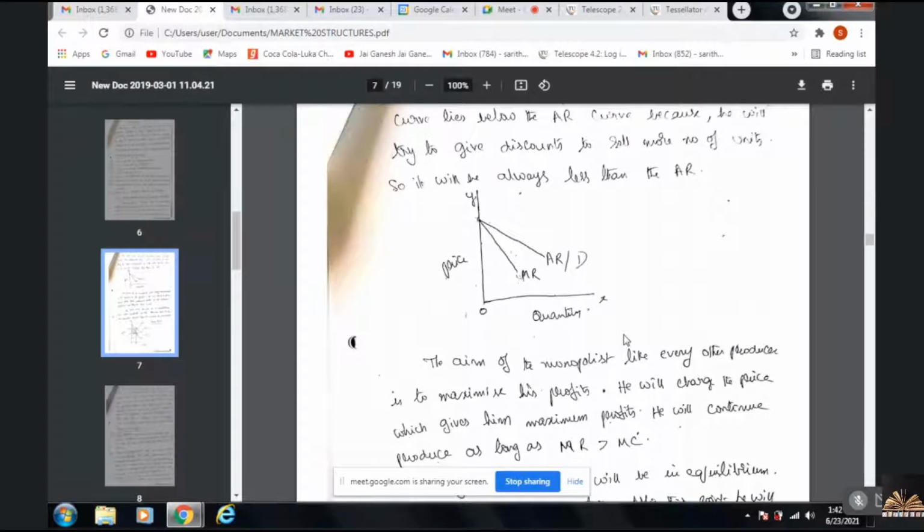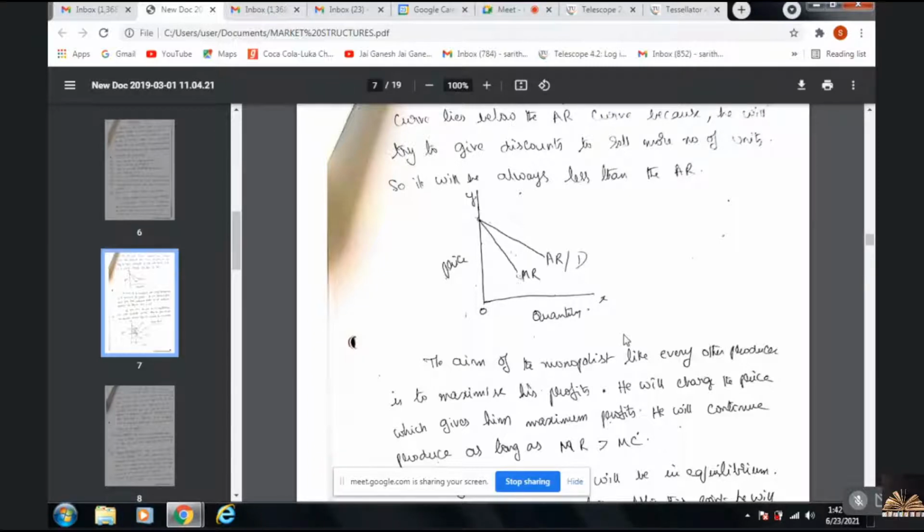What do you mean by AR curve? AR refers to average revenue. And how do you get average revenue? Total revenue divided by the number of units sold, isn't it? That is average revenue. So his average revenue would be downward sloping from left to right. Why? Because if he wants to sell more, he has to give discounts and offers. So therefore, the demand curve would be the AR curve.